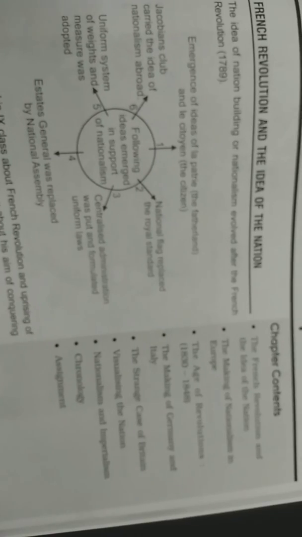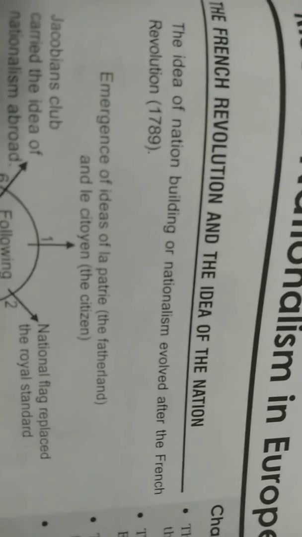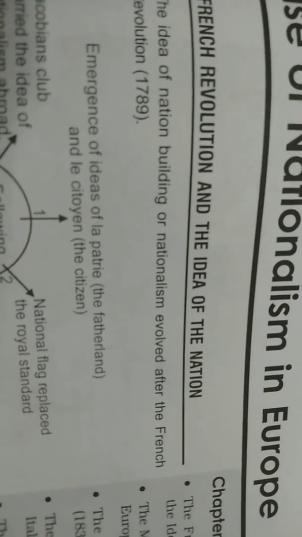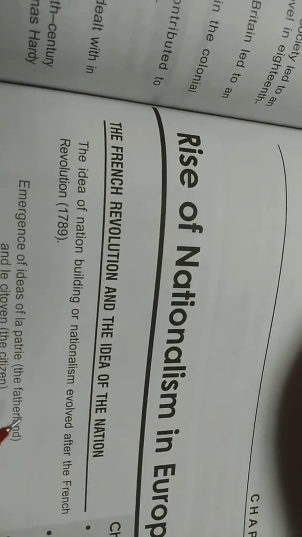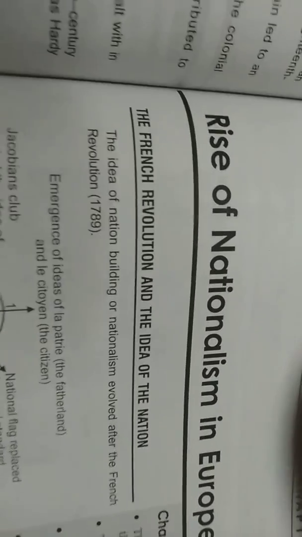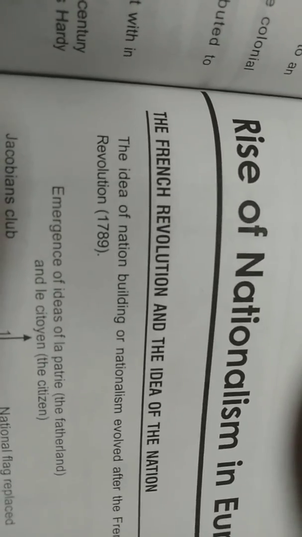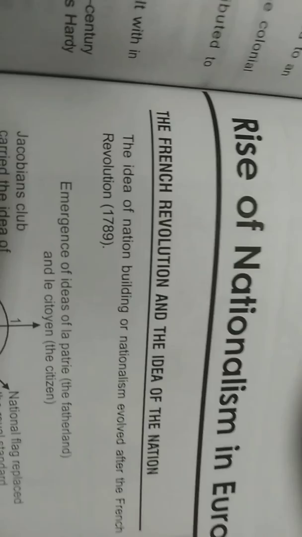Let us recap how France became a nation state. The French people first achieved this idea by the emergence of two factors. One is la patrie, which we read already: the fatherland, and les citoyens, the citizens. Earlier, the common people didn't have this idea of fatherland and the feeling of being citizens. But it was the French Revolution that brought this idea.